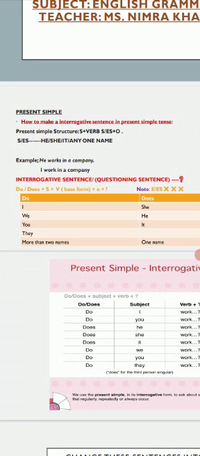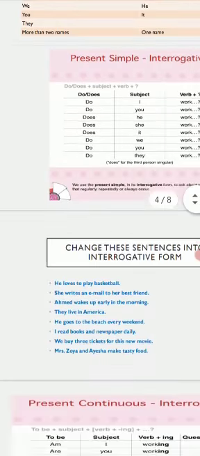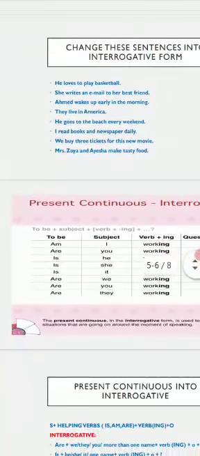You see, I haven't put S or ES with the main verb. I have just put the base form of verb with this sentence. Alright, so don't use S or ES with the interrogative statement in present simple tense. Now, moving to the present continuous part.